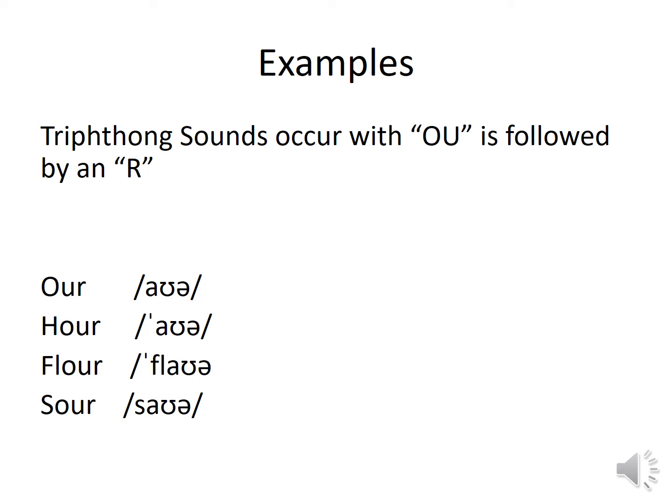Here you can see some examples. Triphthong sounds occur when OU is followed by an R. Hour. Sometimes we say it with a different sound, but it's hour. Next, flower. Next, sour. We say sour. Grapes are sour. Hour. These are the triphthongs, with three multiple sounds.